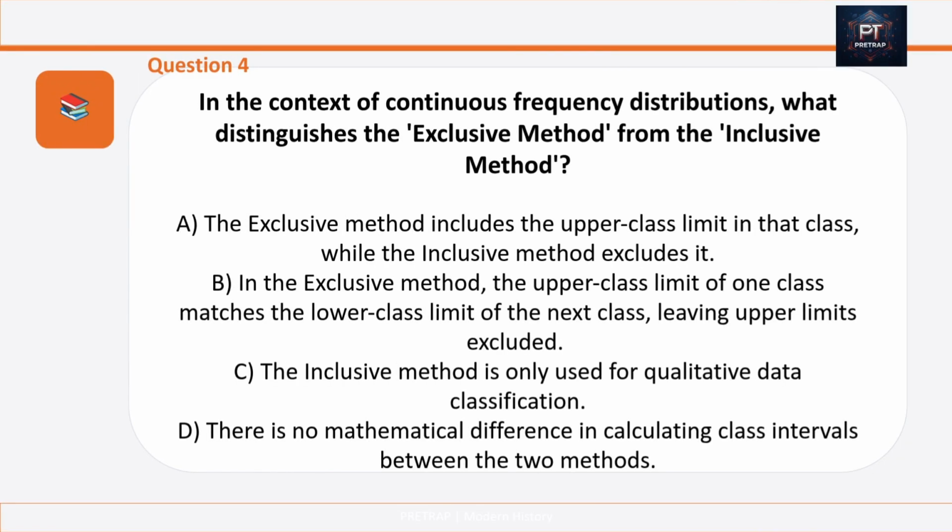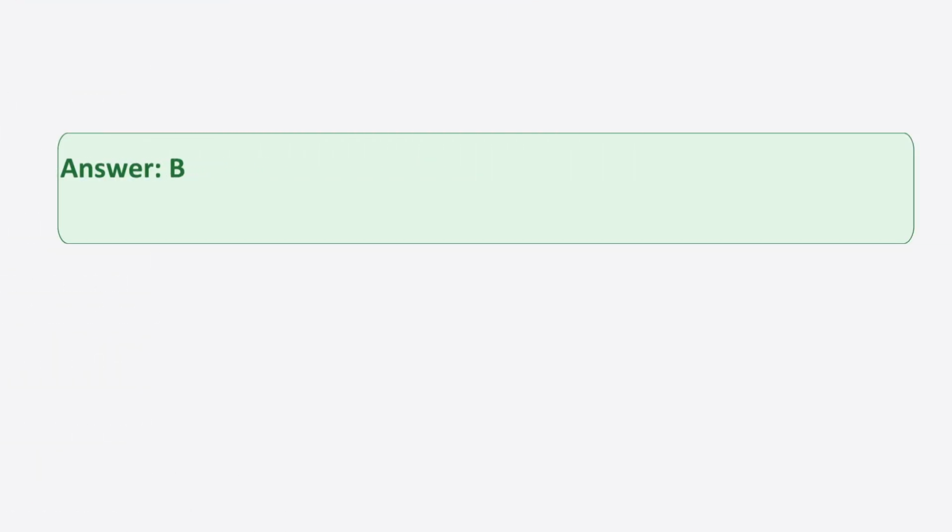Question number 4 is, in the context of continuous frequency distributions, what distinguishes the exclusive method from the inclusive method? Option A, the exclusive method includes the upper class limit in that class while the inclusive method excludes it. Option B, in the exclusive method, the upper class limit of one class matches the lower class limit of the next class, leaving upper limits excluded. Option C, the inclusive method is only used for qualitative data classification. Option D, there is no mathematical difference in calculating class intervals between the two methods. And the answer is option B.